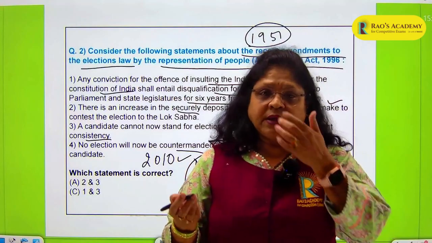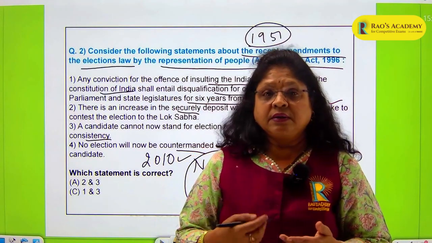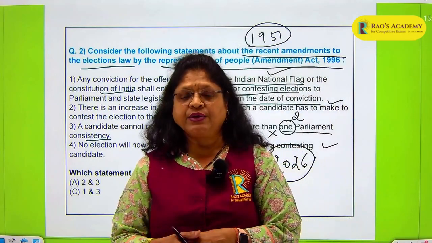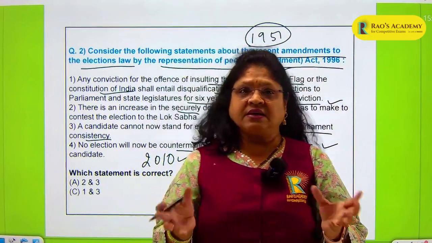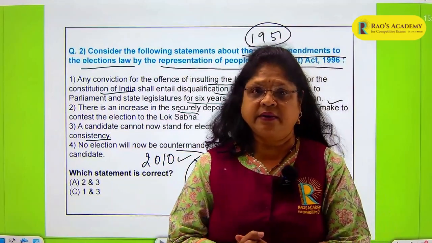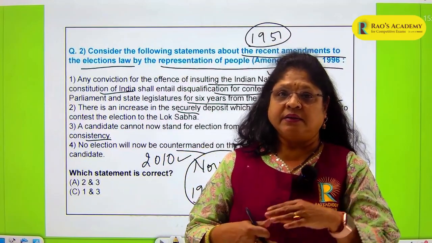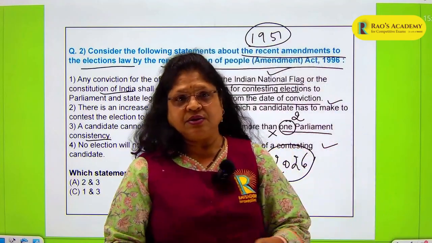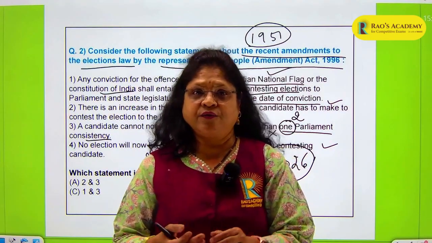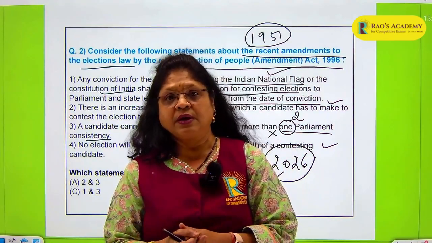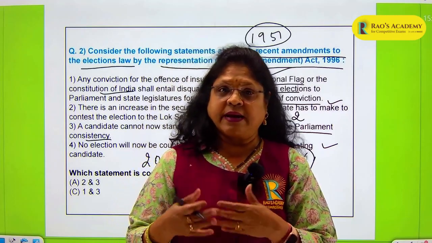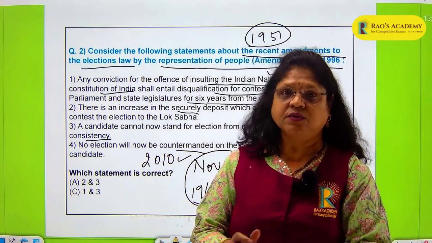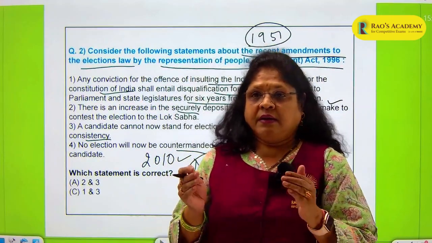Then appeal to the elector, to the voter, on grounds of religion, race, caste, community, language. These are the kind of allurements that the candidates give to people: that you are from my caste, we both speak the same language, you're from my religion, so you have to vote for me. The candidates try to lure the people to their side on the basis of this. So this is also considered to be an election offense.